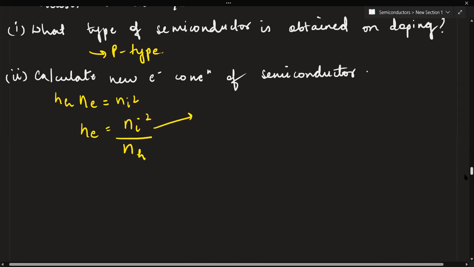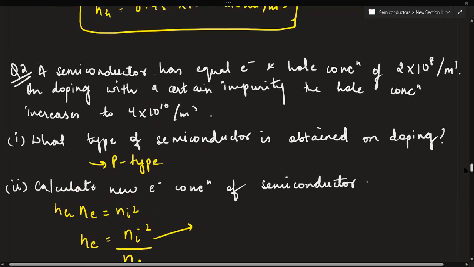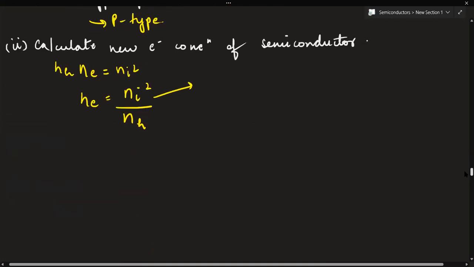So look at the question. Tell me what is the value of electrons and holes: 2 into 10 to the power 8 per meter cube. And for the number of holes, it has provided us that it has increased to 4 into 10 to the power 10. So now nothing is difficult.